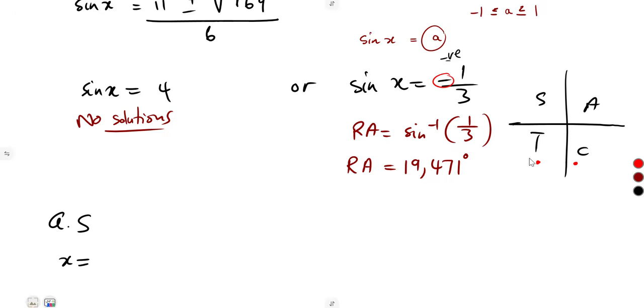So it is negative in the third and in the fourth quadrant, all right? That is where it is negative. So here it's going to be 180 degrees plus x.